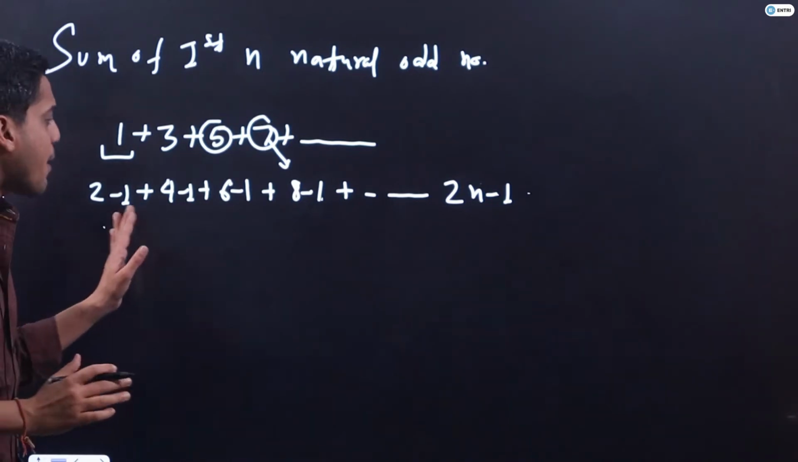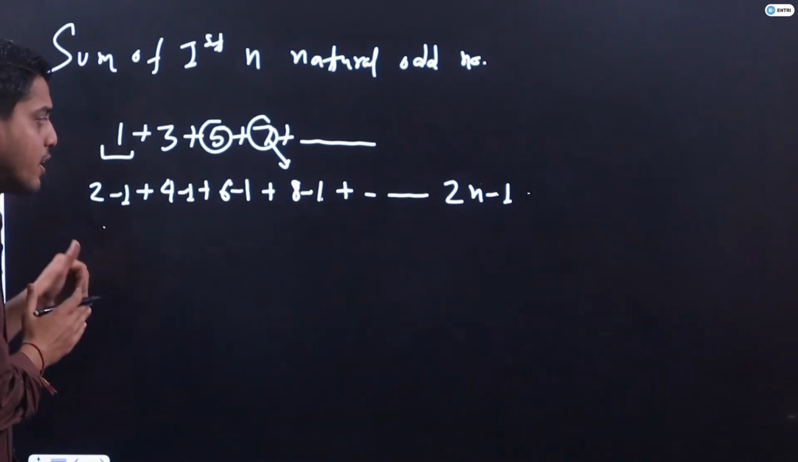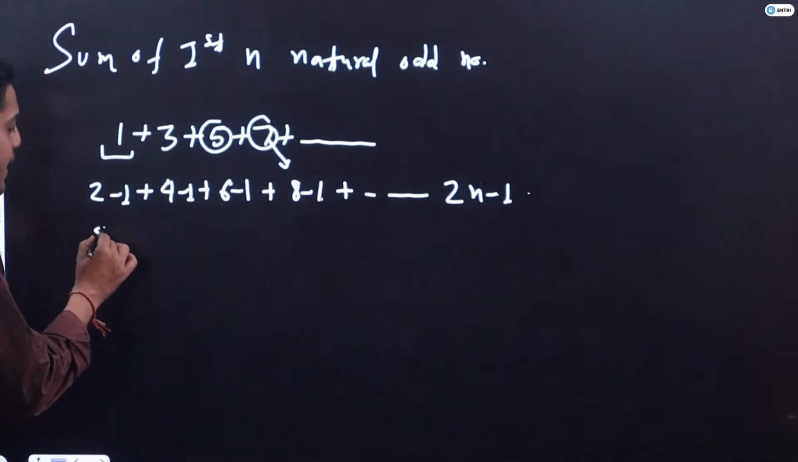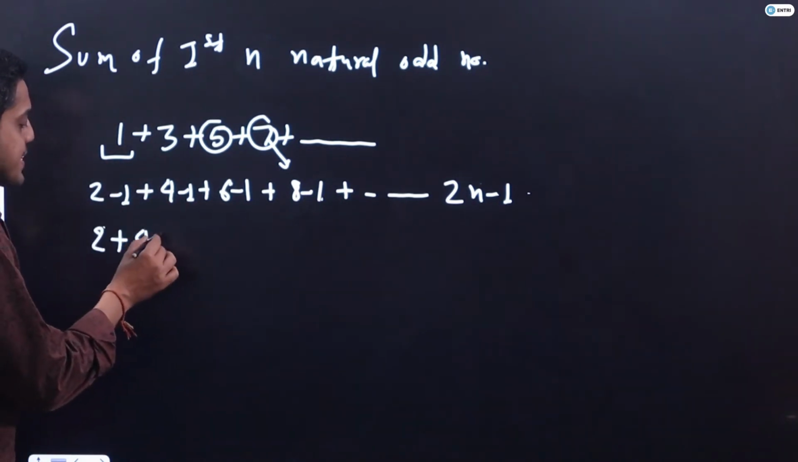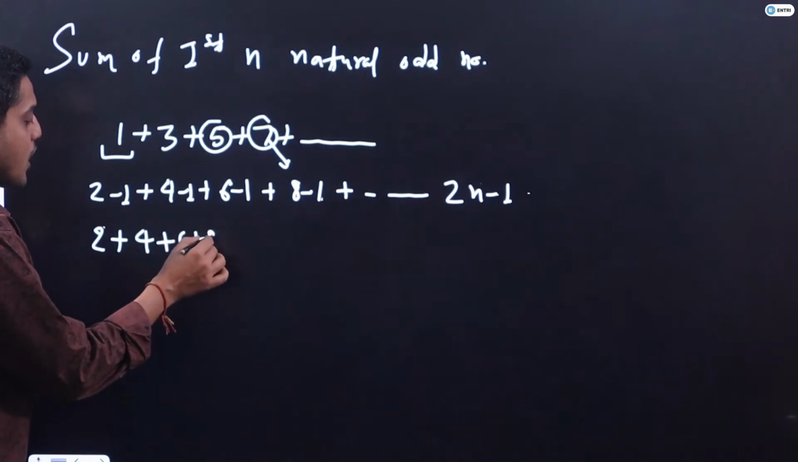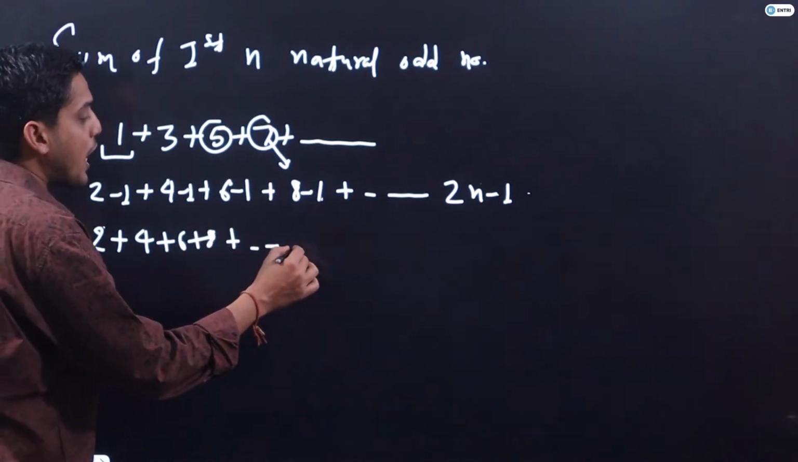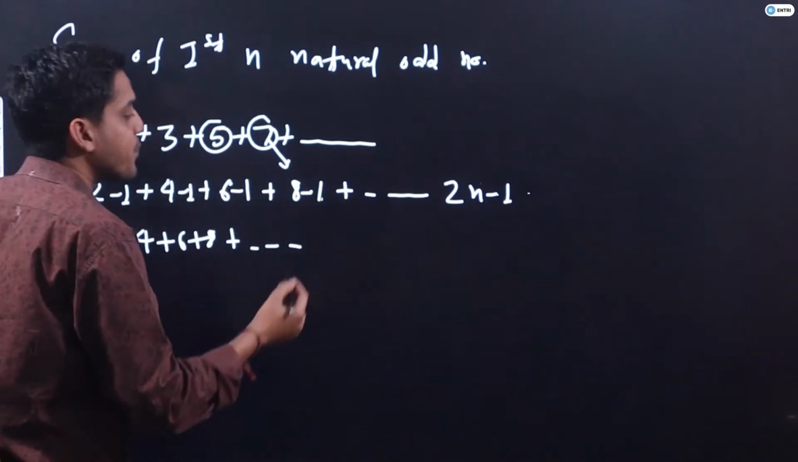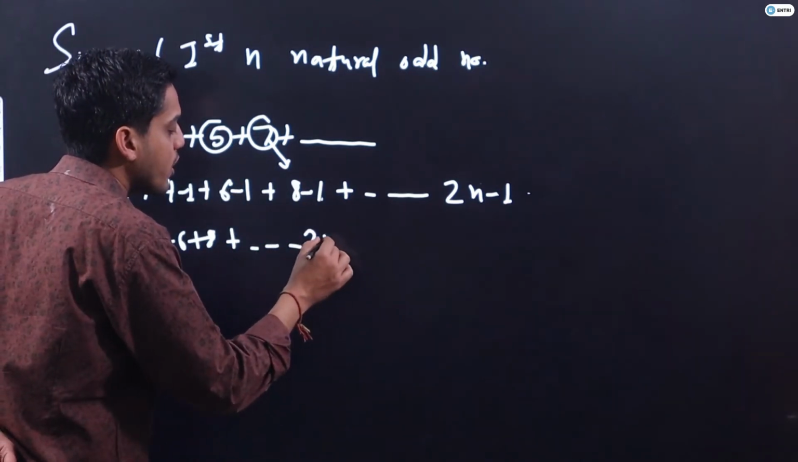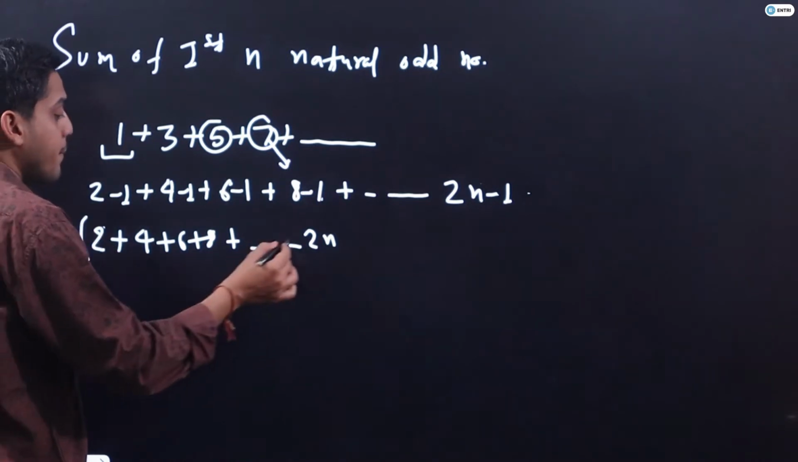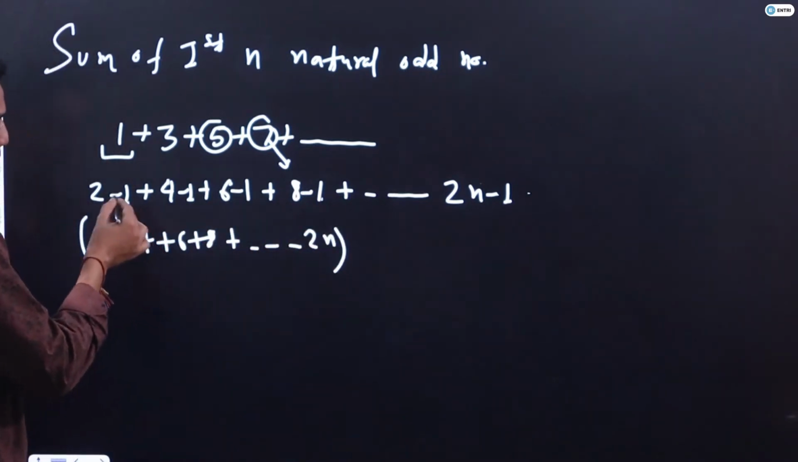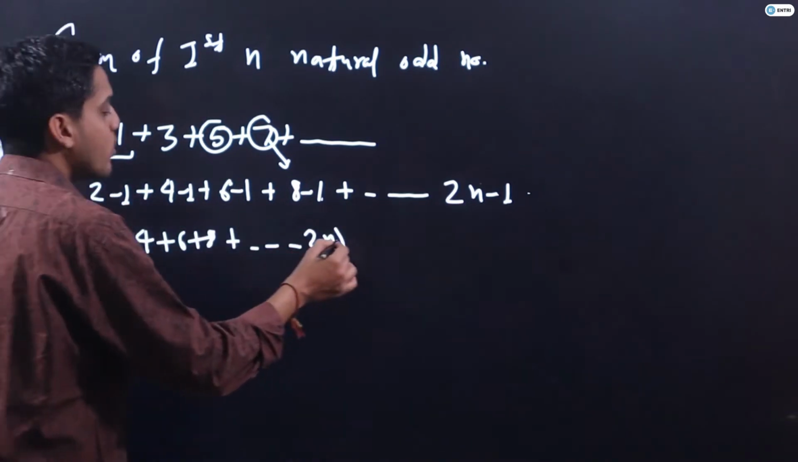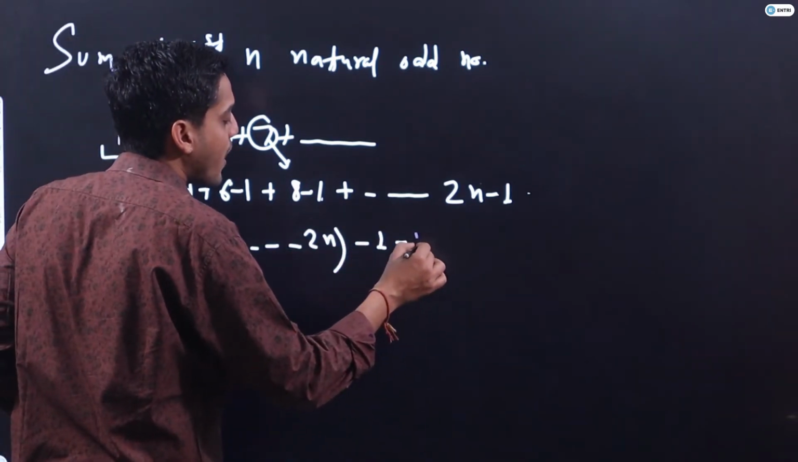So if I separate all the positive terms, it will be like 2 plus 4 plus 6 plus 8 and so on up to 2n over here. I am separating all the positive terms and all the negative terms. Now I am segregating all the negative terms. So you will have minus 1 minus 1 minus 1. Bolo haan ya na.